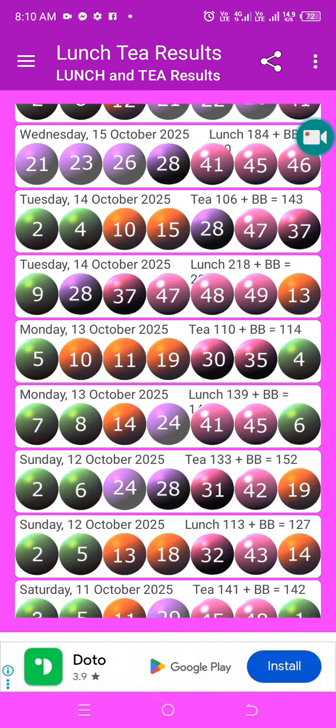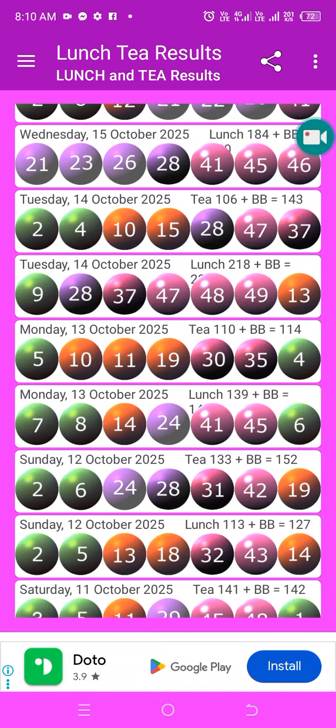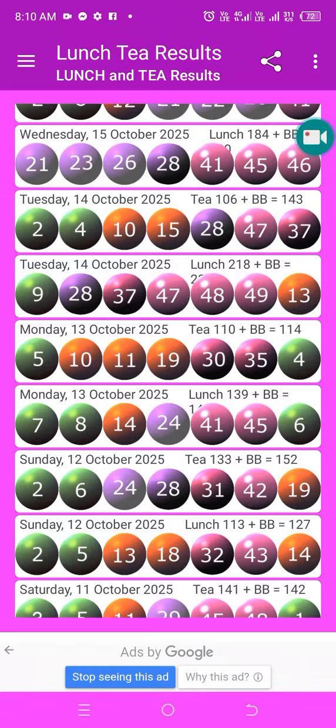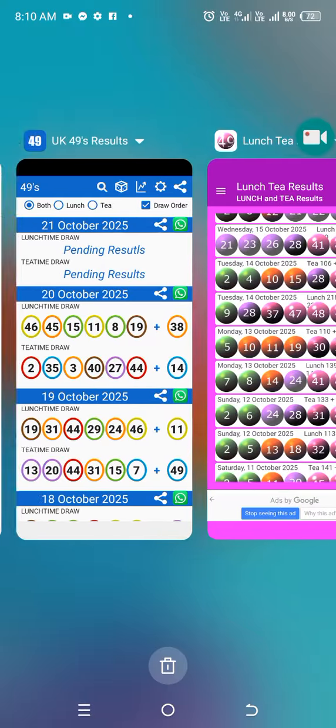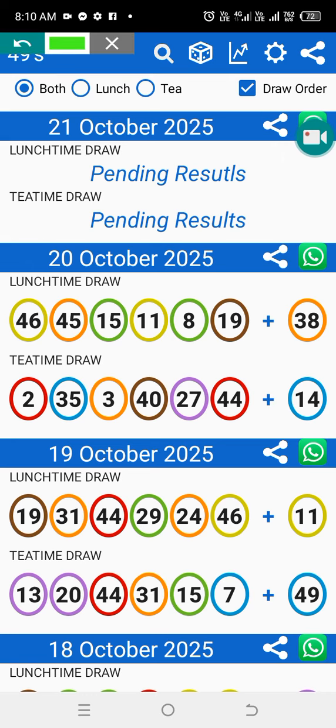Monday we have the code 114, and we have the code 145. 114 and 145. I like to use this white app, not dark.